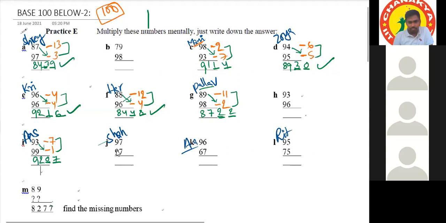Shahu. Yes, sir. The base is 100, so 97 is minus 3 and the other is minus 3. 97 minus 3 is 94. As the base we are taking is 100, we have to reserve 2 places. And 3 into 3 is 9. We will write it as 09. The answer is 9409. Very good.